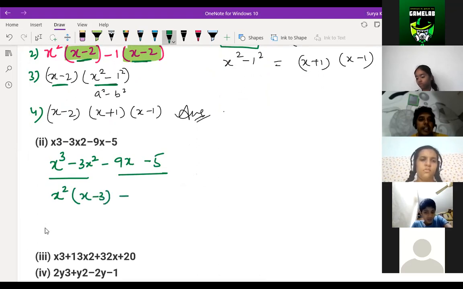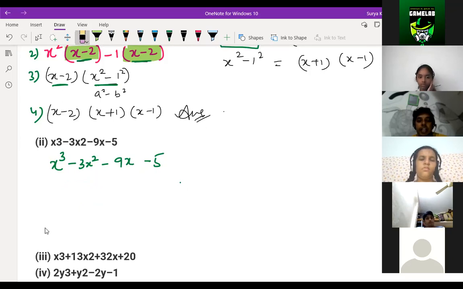Here, what is common? Nothing is common. You should write 9x plus 5. So this is not coming. See, this is not coming only common, right? So in this way, we can't do this question. Here we got a common factor, so we are using it. But here, if you're finding common factors and all, we can't do this.